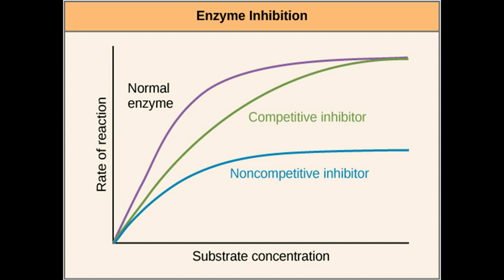Now let's check the effect on Vmax and Km of competitive inhibitors. Look at the graph of the concentration of substrate against the rate of reaction. The effect of competitive inhibition is reversed by increased concentration of substrate. At sufficiently high concentration of substrate, the rate of reaction reaches the Vmax that is observed in the absence of inhibitors. It means the Vmax remains constant.